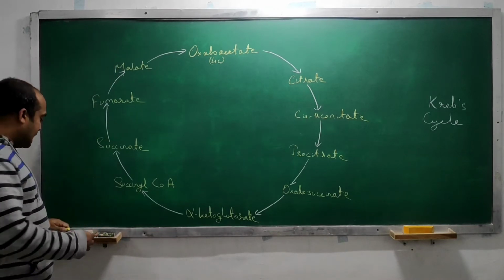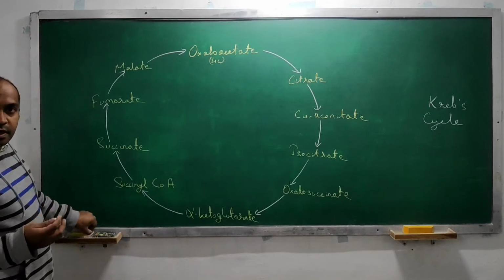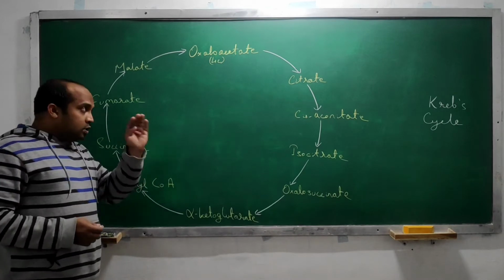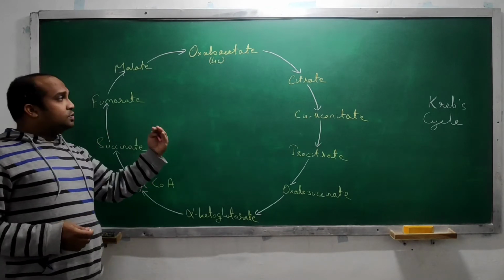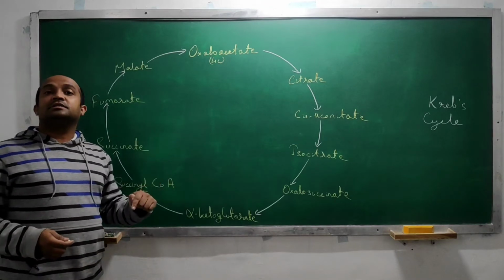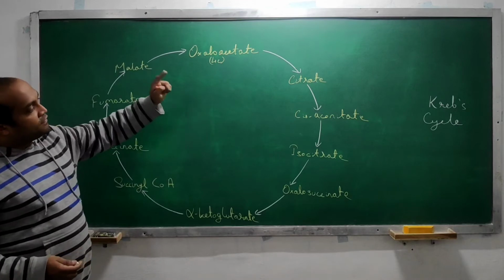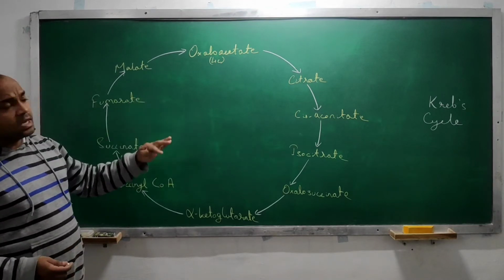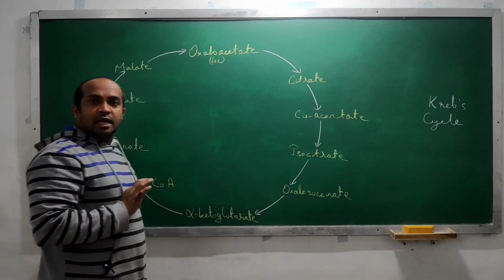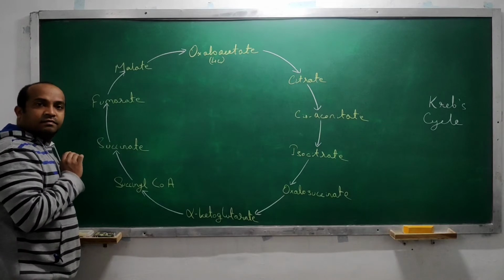Now let's see what are the enzymes that are helping in these reactions. First of all, we need to understand which chemical reactions are irreversible and which are reversible. Here in the Krebs cycle, you can see that there are around 10 chemical intermediates, in which the first reaction is irreversible and one other reaction is irreversible.